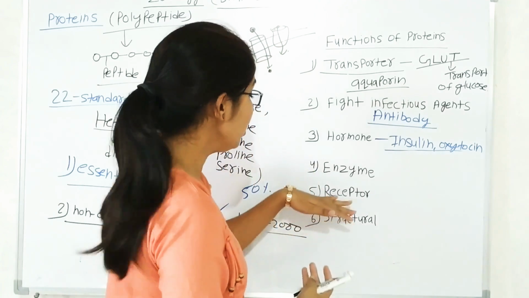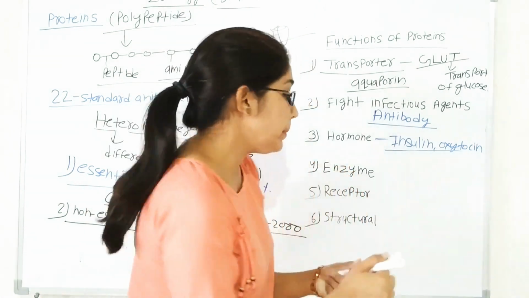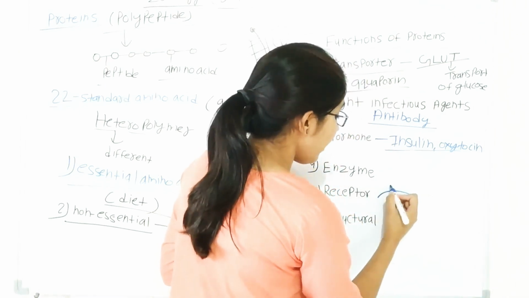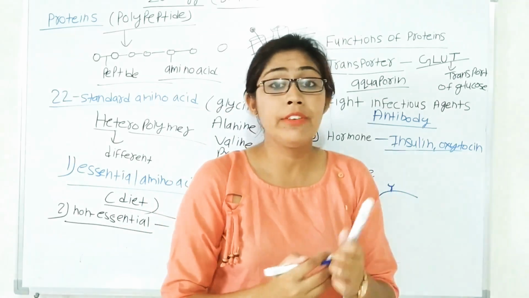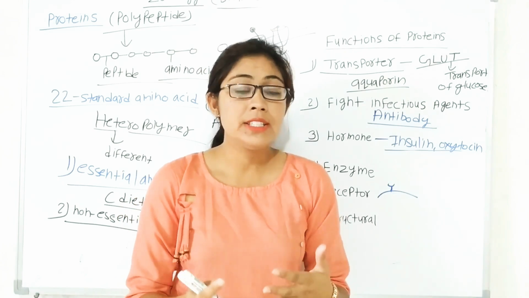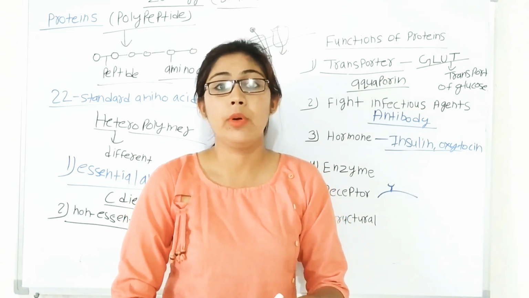Fine. Now the receptor. There are many receptors present in our body; each and every cell has some receptor like this. In our skin the touch receptors sense the touch in our body.